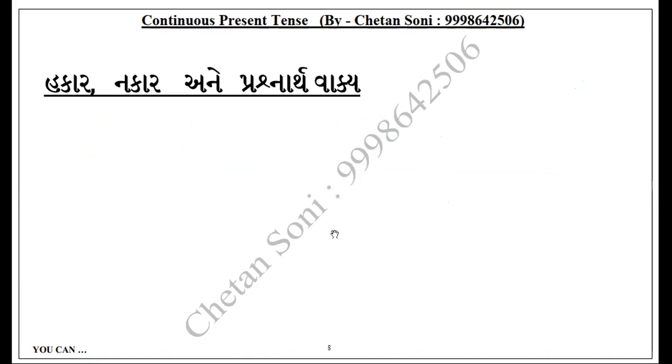In simple future, number three, we did like this. We will do, we will not do, will we do. So "will" was the model of this. In the same way, here, "is, am, are" are the models. Right? So, Nancy is learning now.